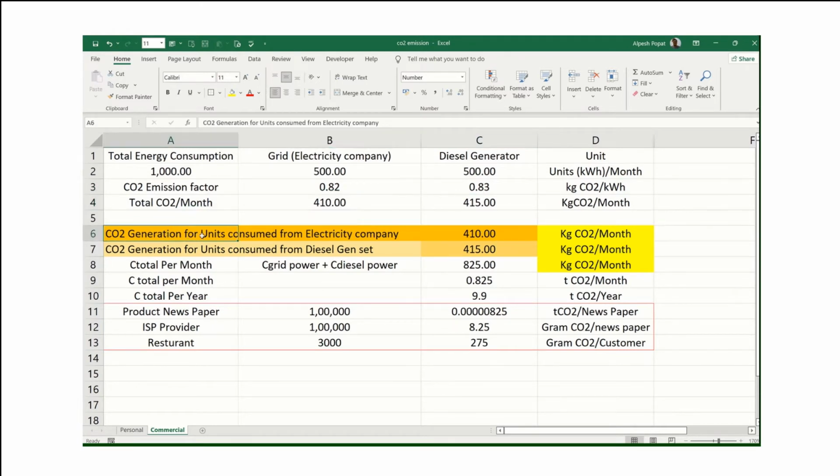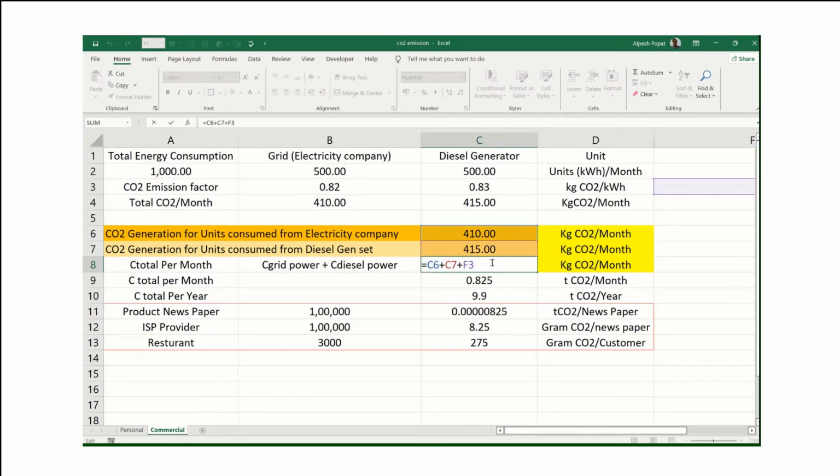CO2 generation for units consumed from the electricity company is 410, so 410 kg CO2 per month. Similarly, 415 kg CO2 per month from the diesel generator. What is my formula? Total carbon dioxide generation per month is equal to C grid power plus C diesel power. That means 410 plus 415, that is my total CO2 generation, so I am generating 825 kg CO2 per month.